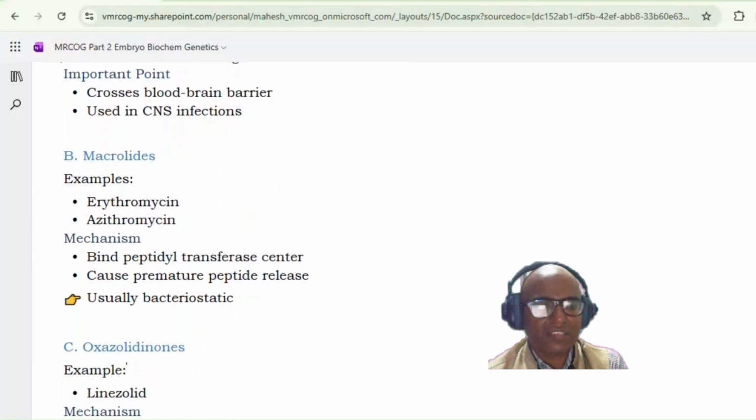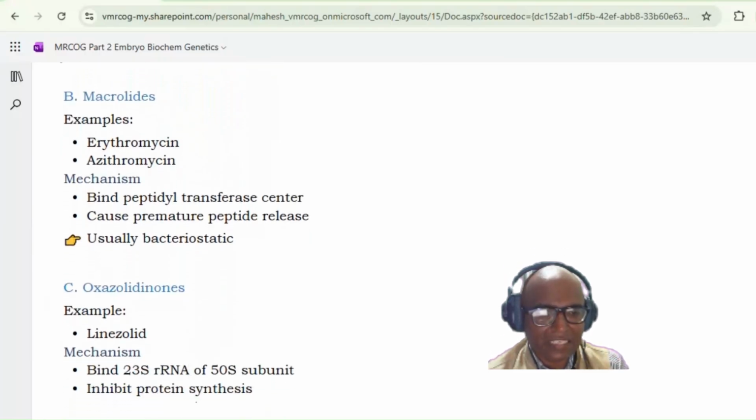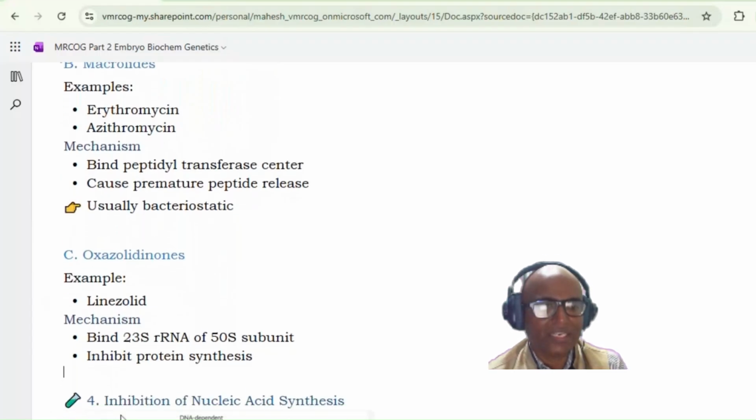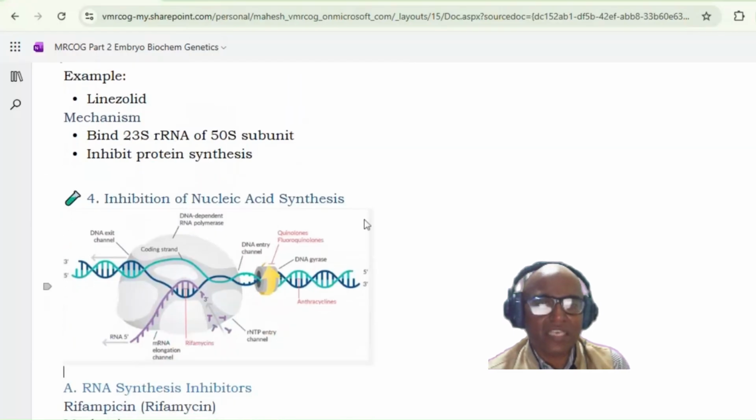Third is oxazolidinones. Linezolid is the example. It binds with the 23S rRNA of the 50S subunit and inhibits the protein synthesis. Now the next mechanism is inhibition of the nucleic acid synthesis.